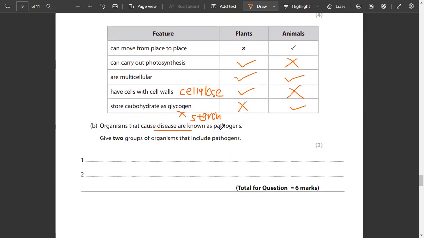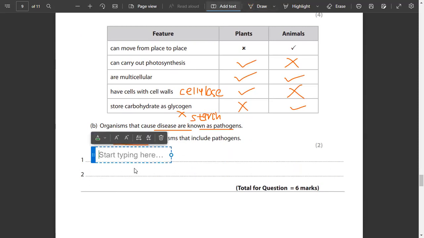Organisms that cause disease are known as pathogens. Give two groups of organisms that include pathogens. कौन-कौन से हो सकते हैं pathogen? Bacteria is a pathogen. Then you have viruses, the two most common examples. Fungi भी तो है. Fungi also cause athlete's foot.